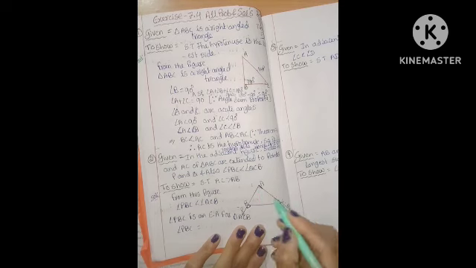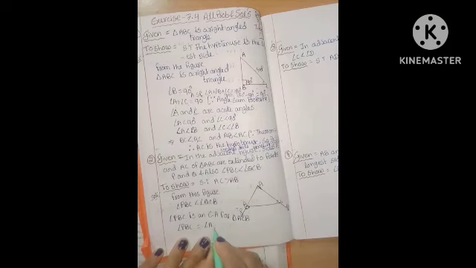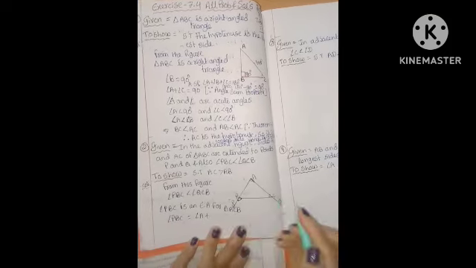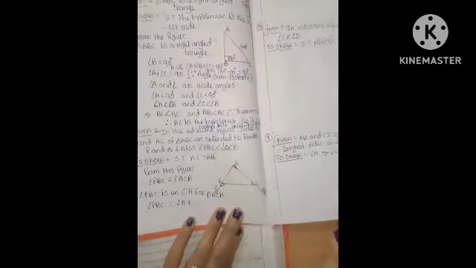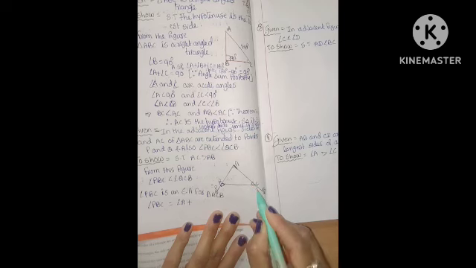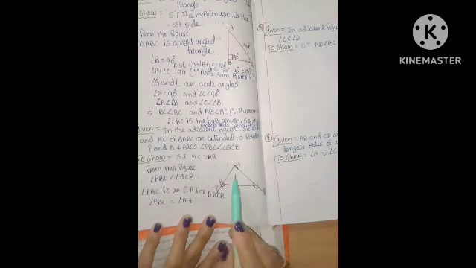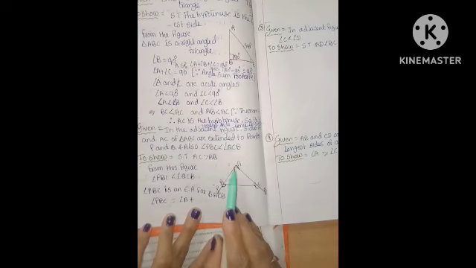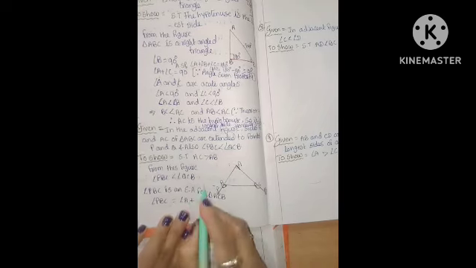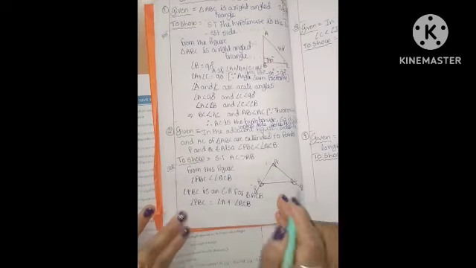What are the angles? Angle A plus, look at this figure, Gagan sir, and be careful. At point C, how many angles are there? Two angles, one interior angle and one exterior angle. So the interior angle is angle ACB. Okay, are you clear?